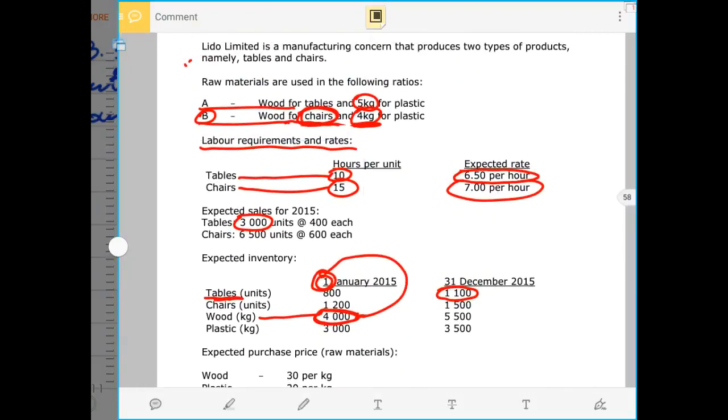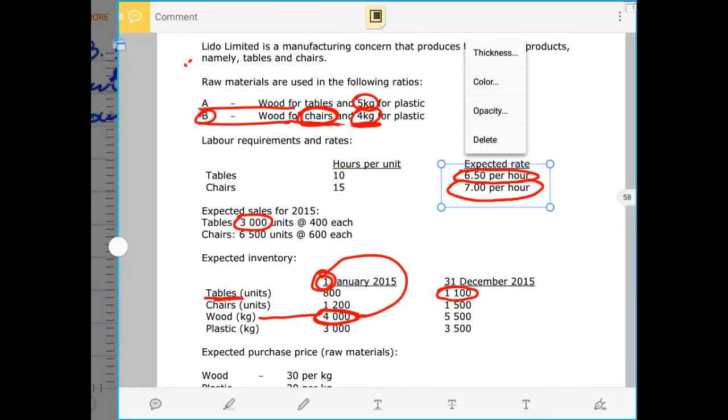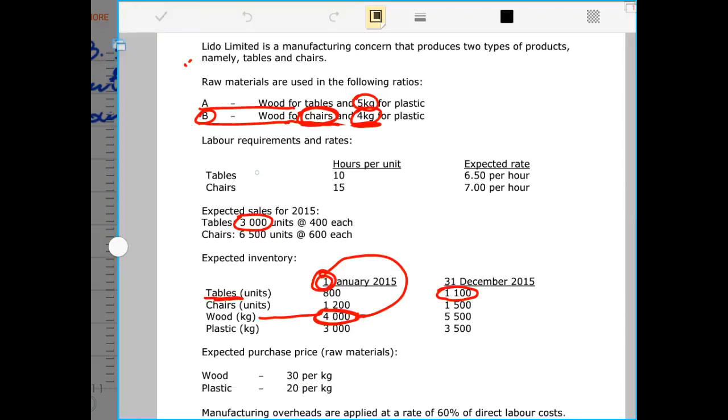And we are given the number of hours and also the rates. They told us that it takes 10 hours to complete 1 table. But we are not doing the budget for the table. We are doing the labor budget for the chairs. And it is given that it takes 15 hours of labor to complete 1 unit of a chair.